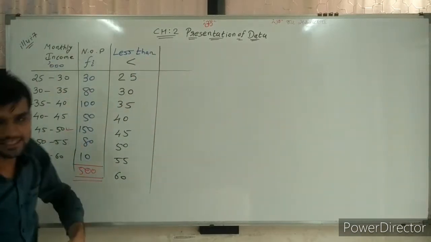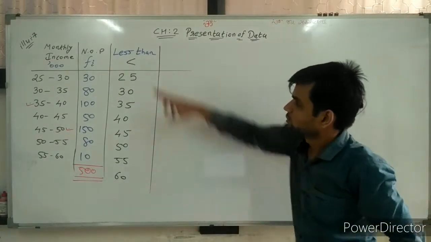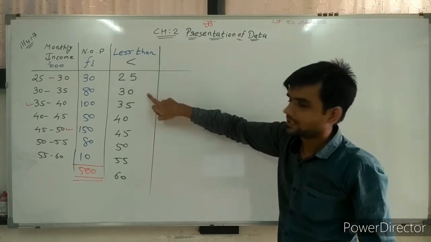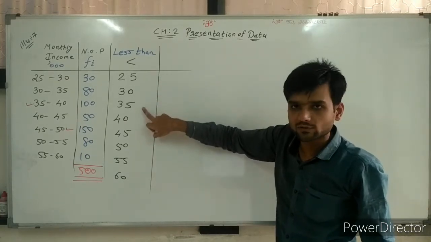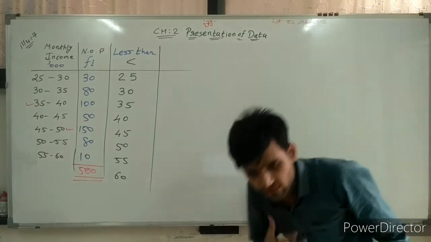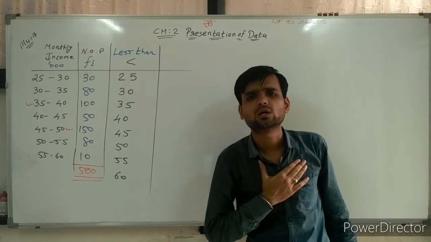So we need to find the less than frequency distribution. Less than means less than 25,000 salary, less than 30,000 salary, less than 35,000 salary, less than 40,000 salary, less than 45,000 salary. That we need to consider.